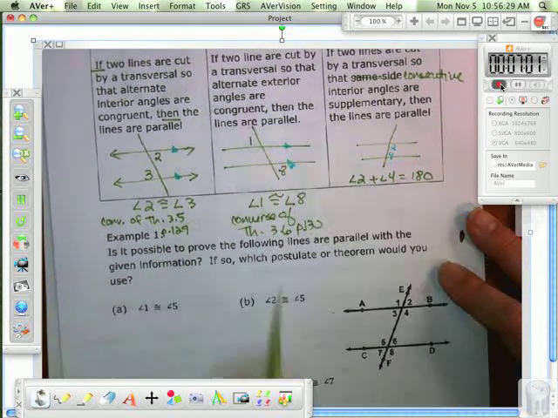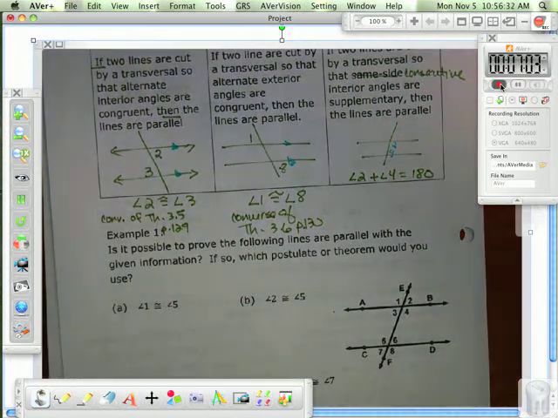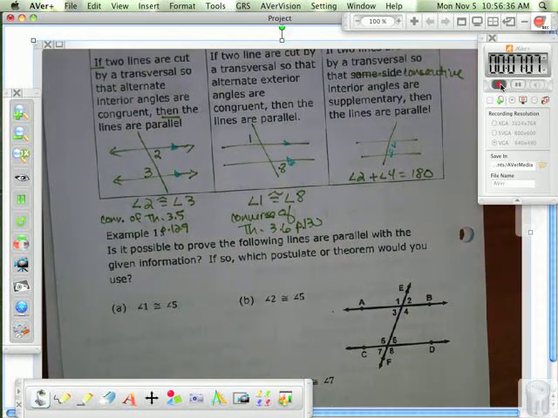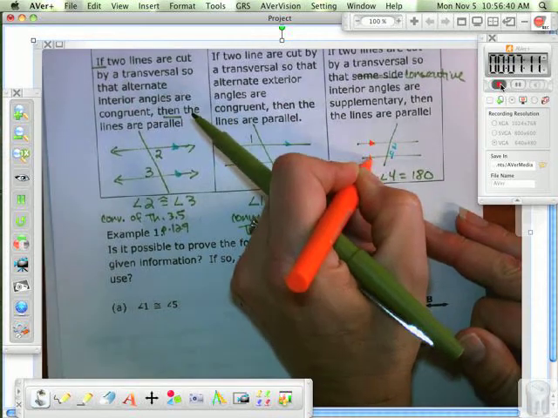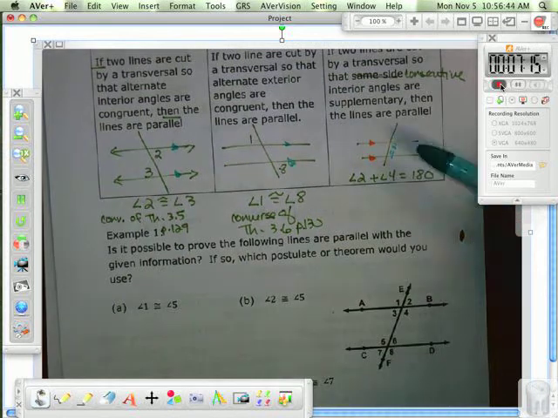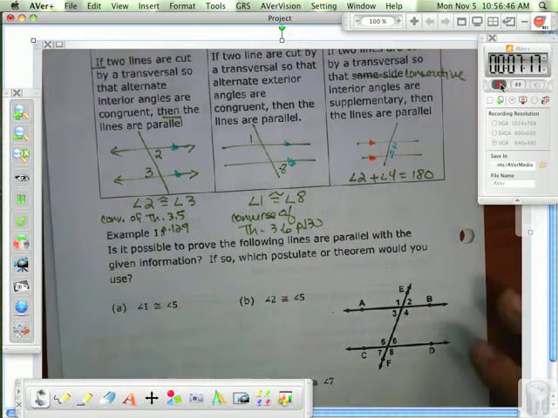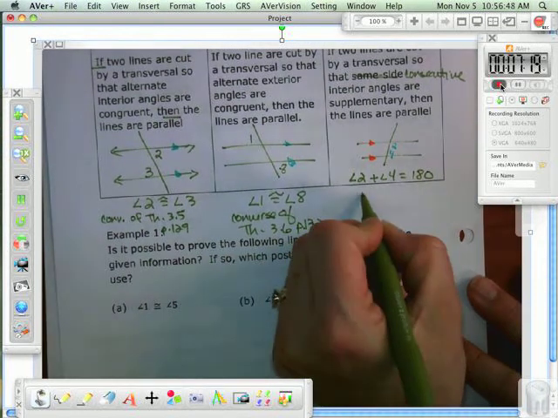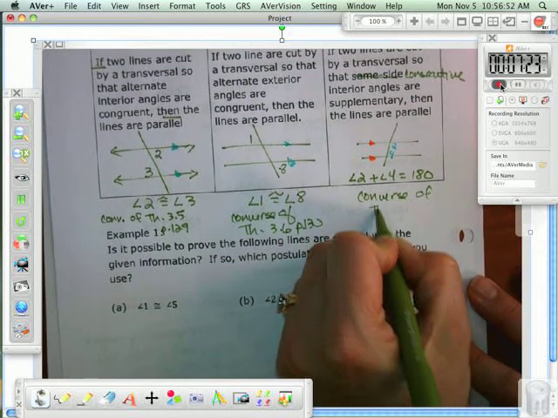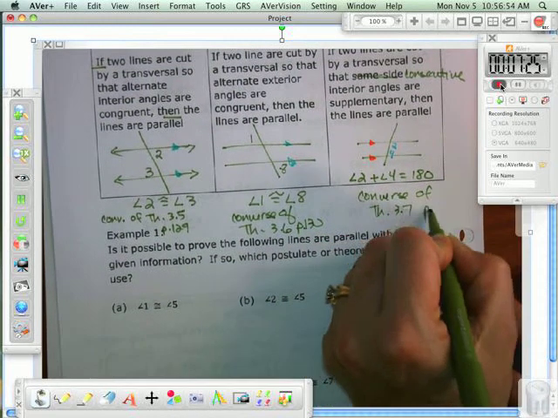If this is true, then I can say what about these two lines? They're parallel. I can say that they're parallel. Okay? If these two angles add to 180, this is what they're telling me. This is the converse of theorem 3.7. I think that's also on page 130.